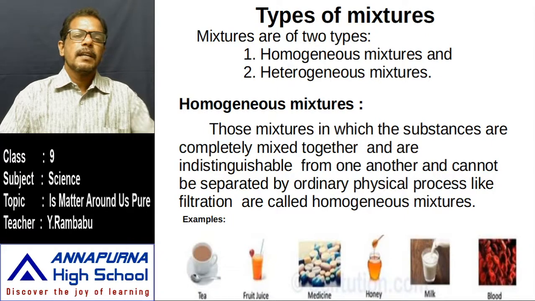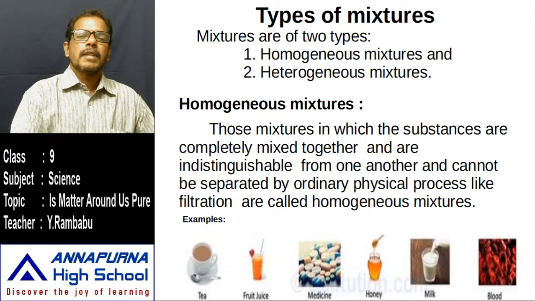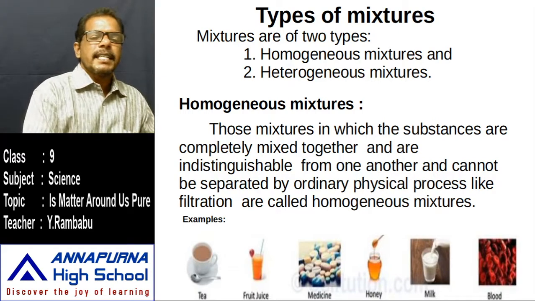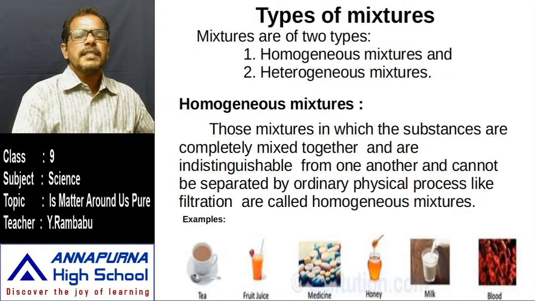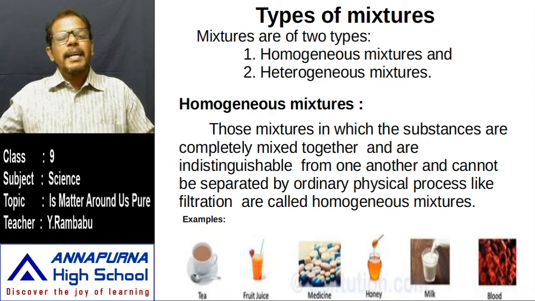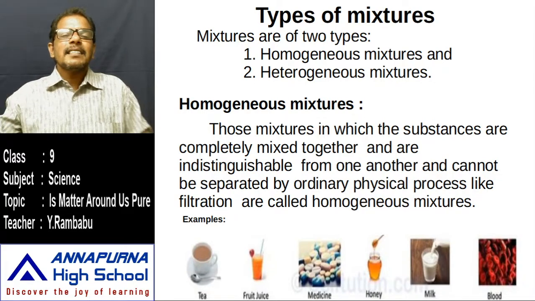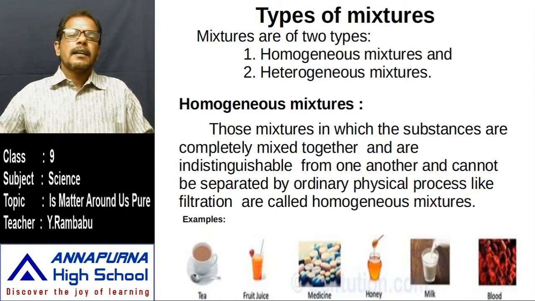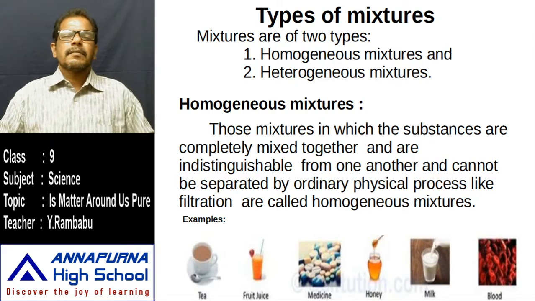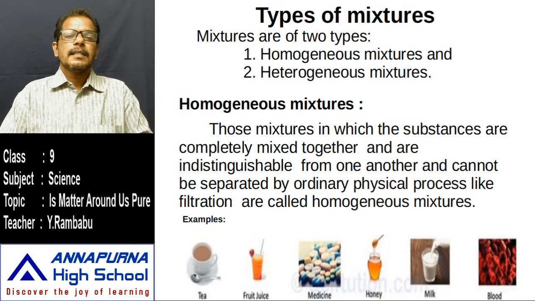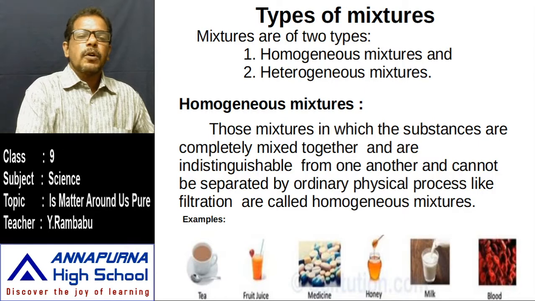In the first beaker, what has happened? The composition is the same throughout. That means we can't distinguish the components. We can't say it is salt, it is water. Why can't we distinguish? Because the composition is the same throughout the mixture. But in the second beaker, we can easily distinguish: it is sand, it is water. Why are they separated? That means the composition is not the same throughout.